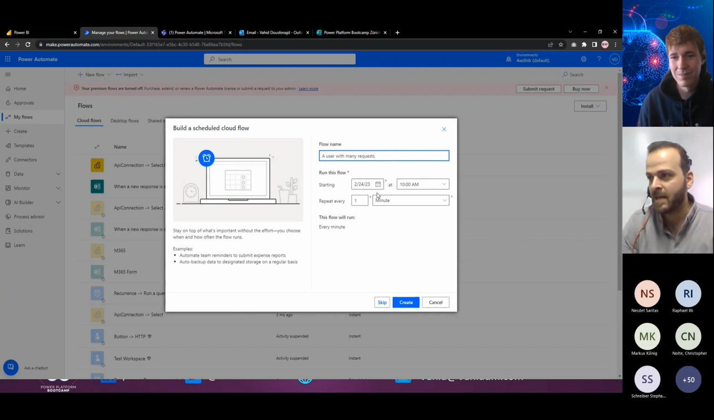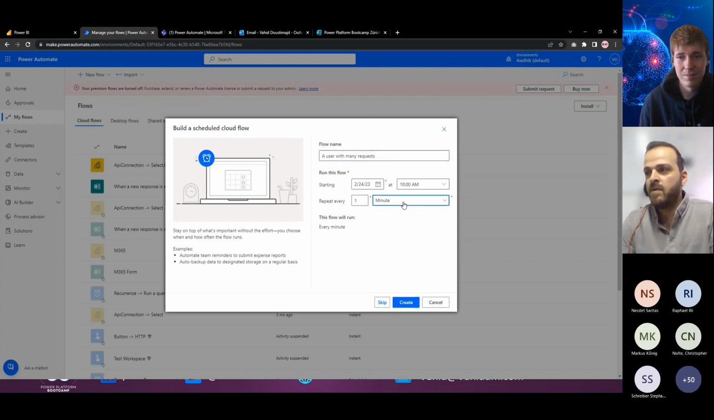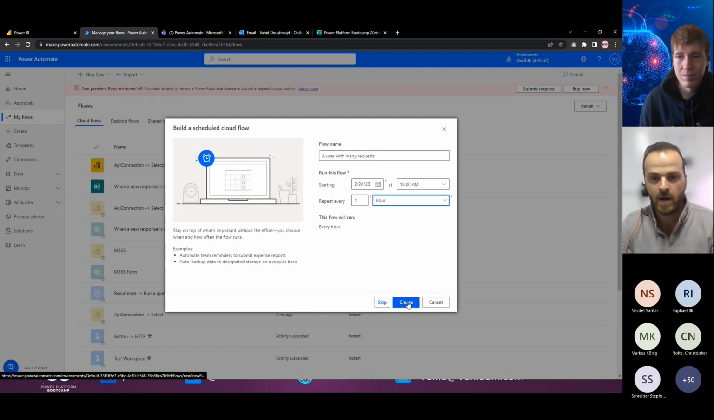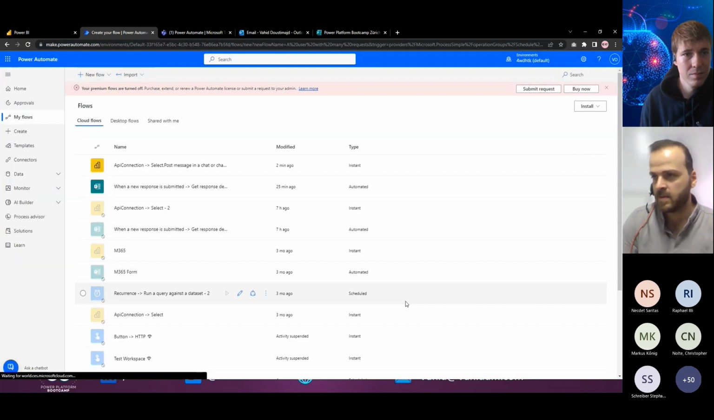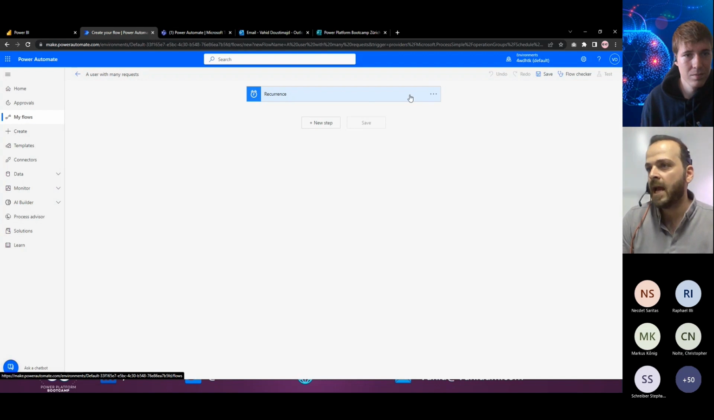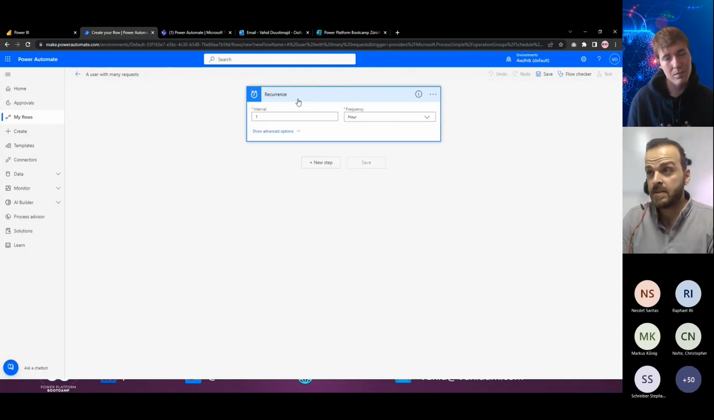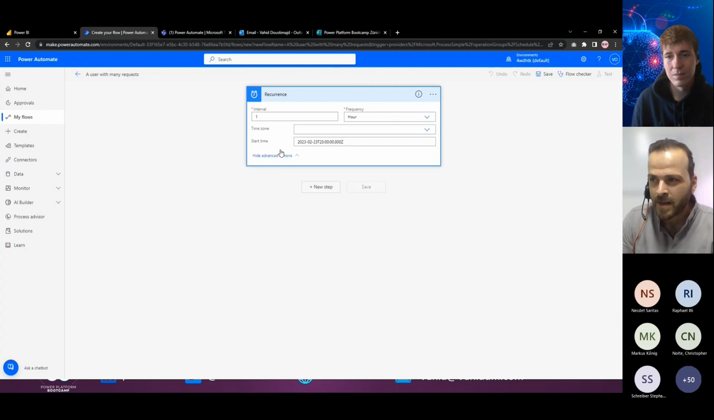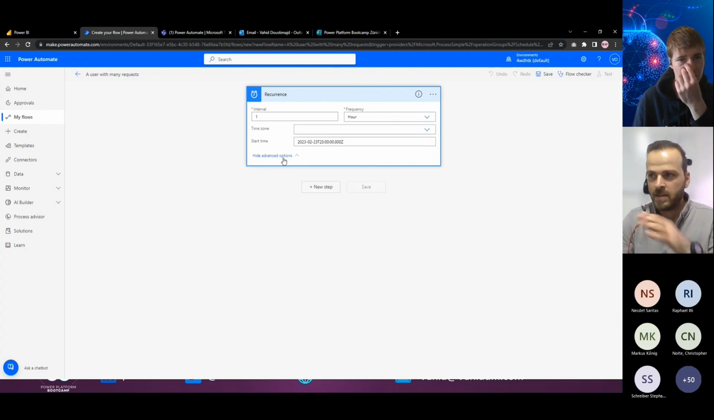So here I want to set, okay, every day from today onward, every minute, every hour, from now on and from 10 p.m. today, trigger this flow and send that information to that person. Click on create, and then we have one recurrence trigger here, set to an interval of one every hour, and you can even select the time zone, start time, and everything here.